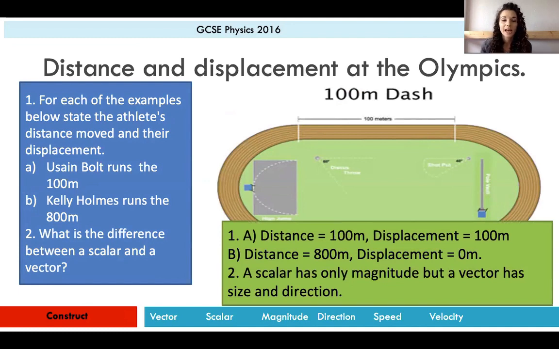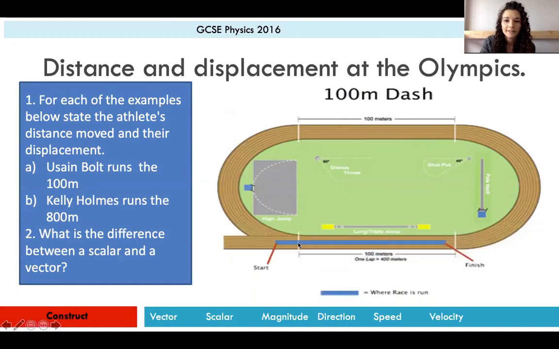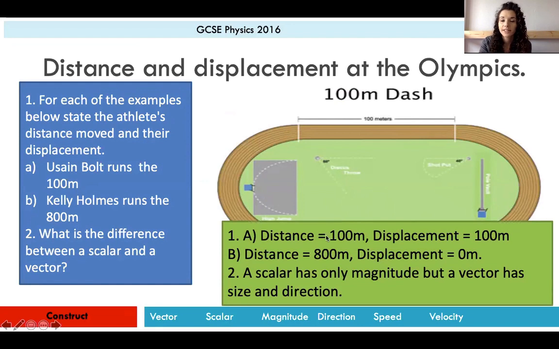Brilliant, well done. Okay, so Usain Bolt, remember, he starts here and he runs 100 meters. So he's ended up 100 metres away from where he started. So the distance that he ran would be 100 metres. Also, the displacement, because he would finish up over here, 100 metres away from where he started, his displacement would also be 100 metres. Okay, so for A, Usain Bolt, distance run, 100 metres, and displacement also 100 metres.